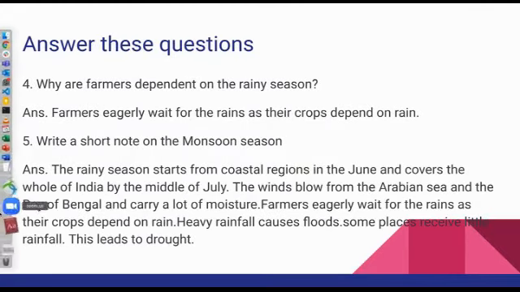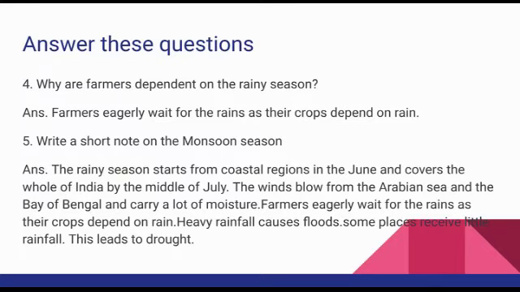The next one: why do farmers depend on the rainy season? Already told, in the rainy season farmers depend for what? For their crops. Farmers eagerly wait for the rains as their crops depend on rain. That is on page number 75, right side, first paragraph, first sentence.